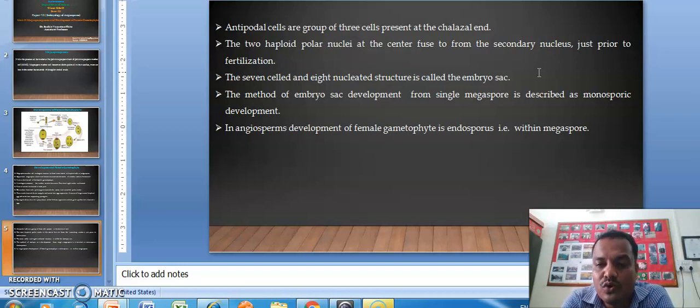If there are 2 megaspores, it is called bisporic. And in the case of angiosperms, the development of the female gametophyte is endosporous, that is, within the megaspore. So this development is formed within the megaspore. So this development is called endosporous development.